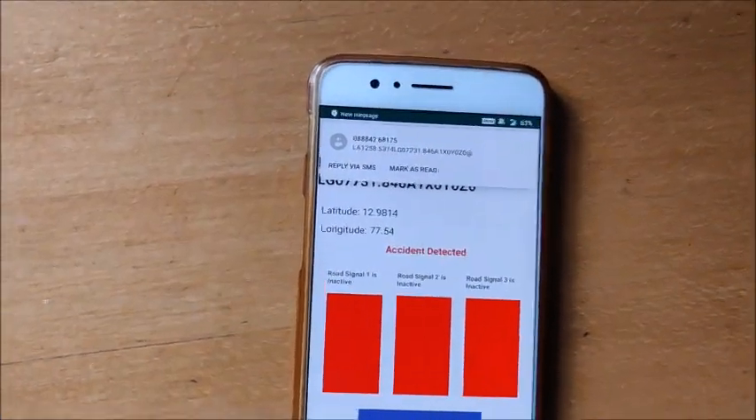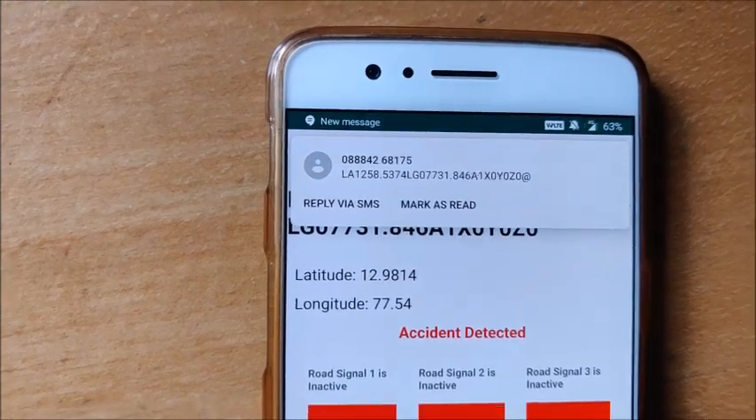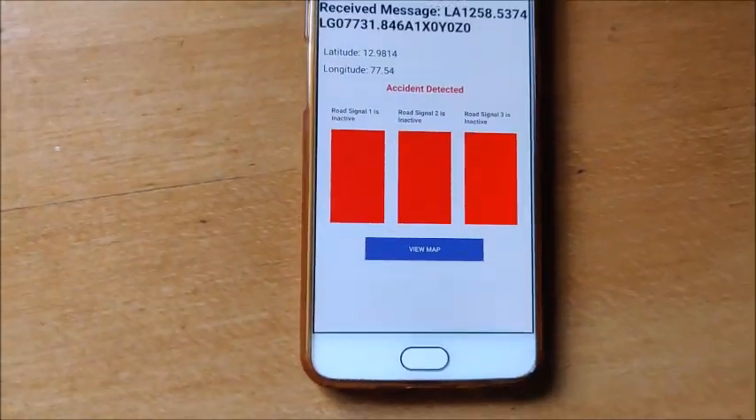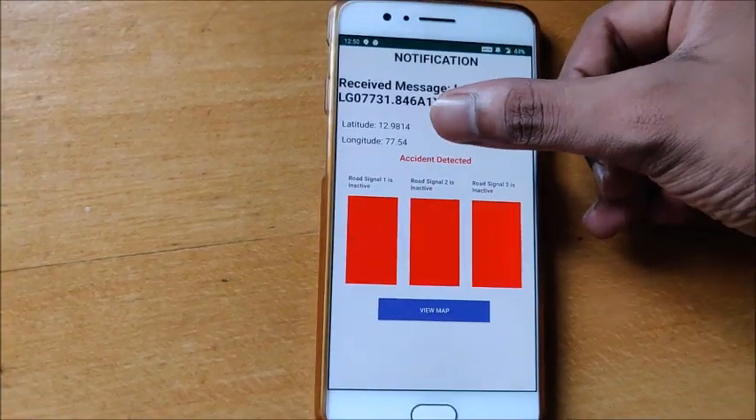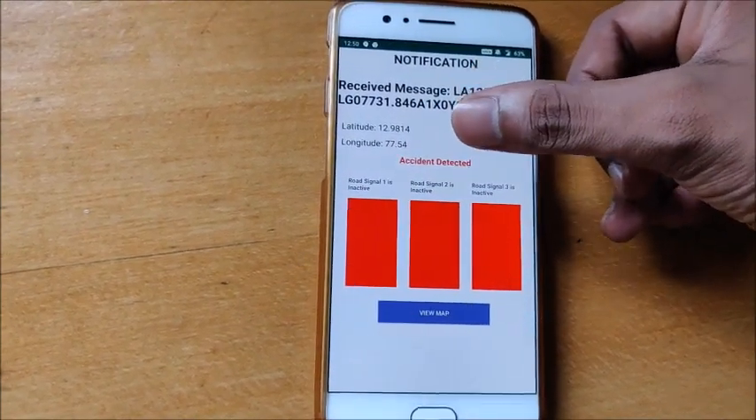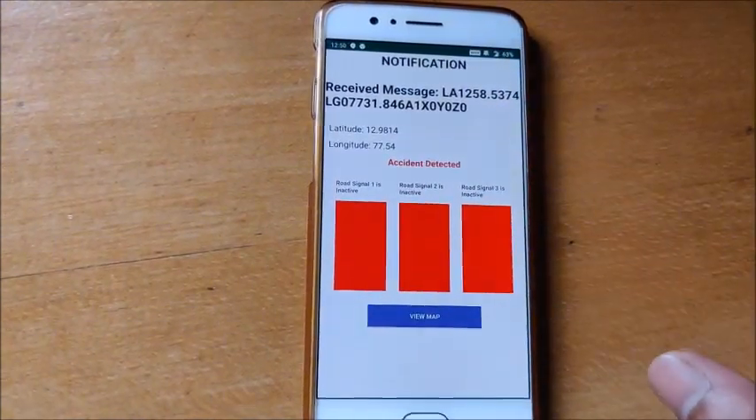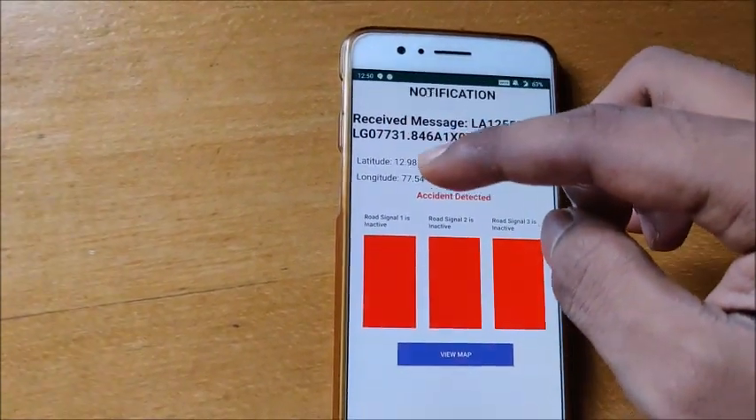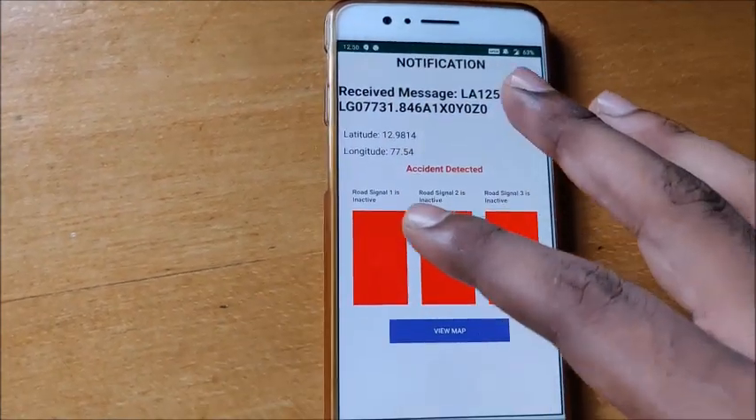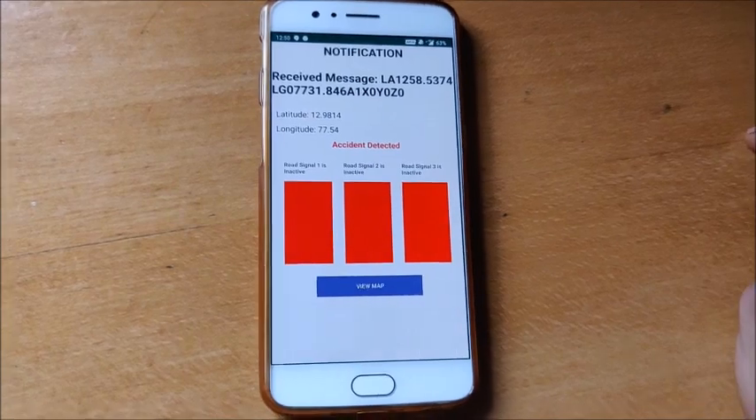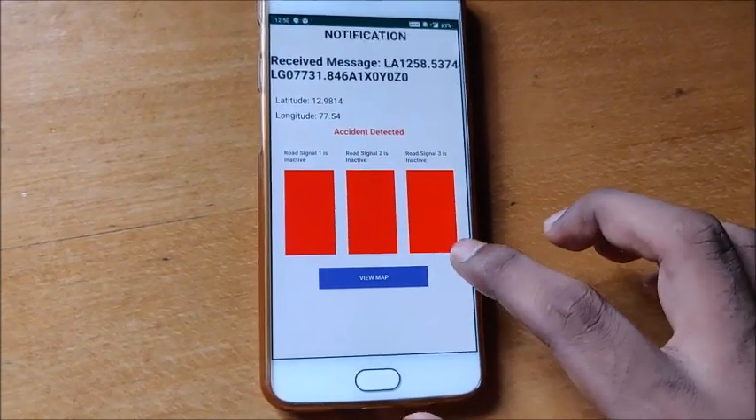Caution, accident detected. You can also hear the prompt over here saying that accident has been detected. Before, you could see that there was no accident, but now you can see that yes, accident has been detected with the respective latitude and longitude, and the traffic lights are still inactive. We also have an additional feature, that is view map.